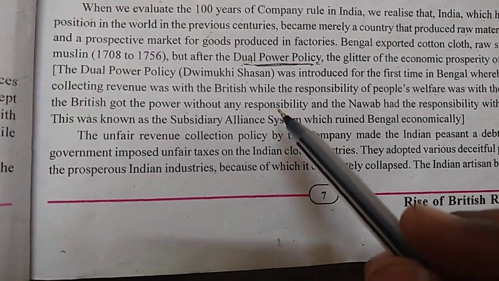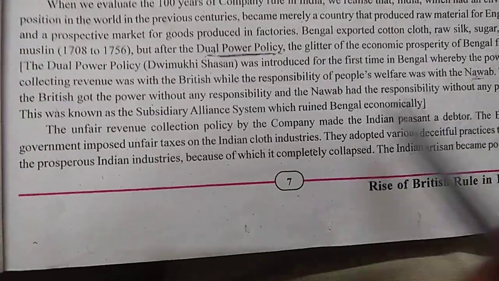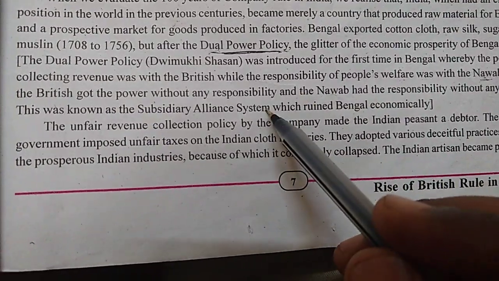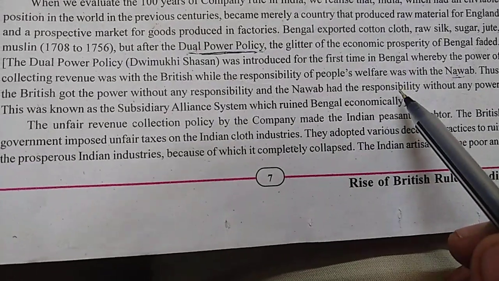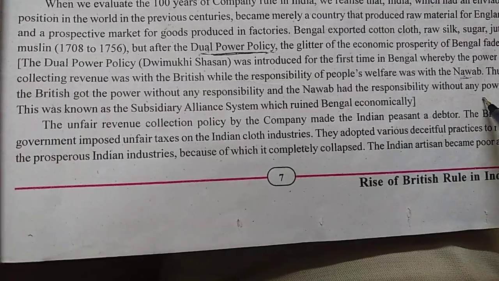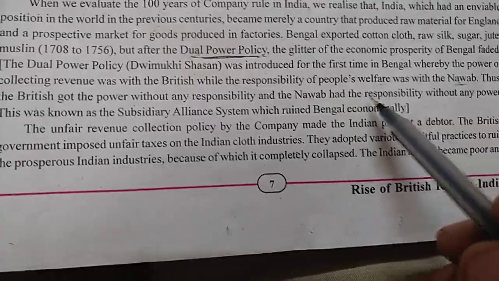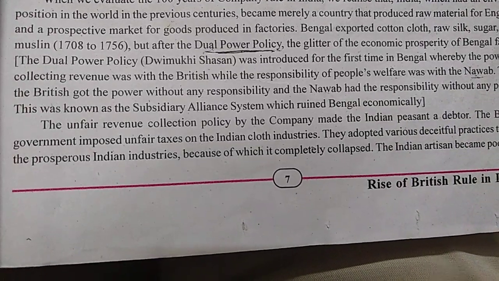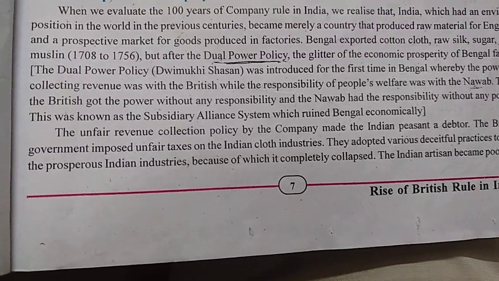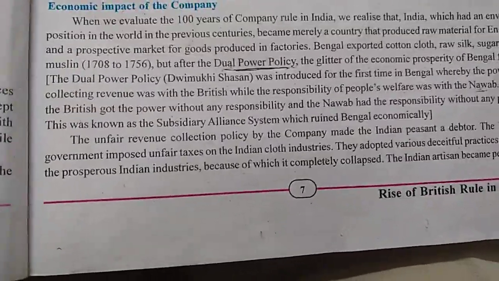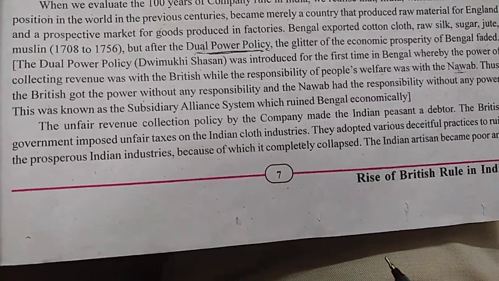So Britishers got the power without any responsibility. Why? Because responsibility for the people is the job of the Nawab. And the Nawab had responsibility, welfare of people. The Nawab has responsibility, but without any power. Imagine. Here the British have power, but no responsibility. The Nawab has responsibility, but no power. So that is a very awkward situation. The group of people who are getting money, they don't spend for people. And those who spend for people, they don't get the money. So it creates a worse situation.